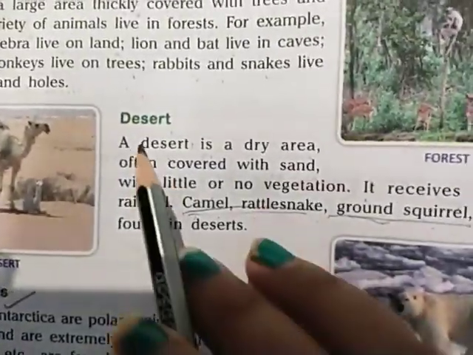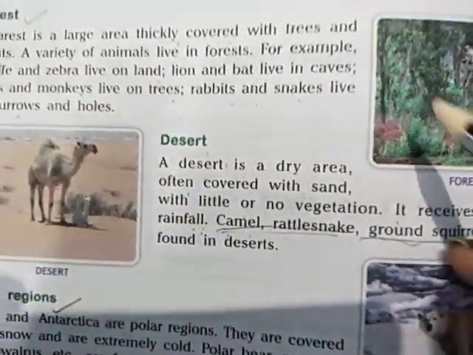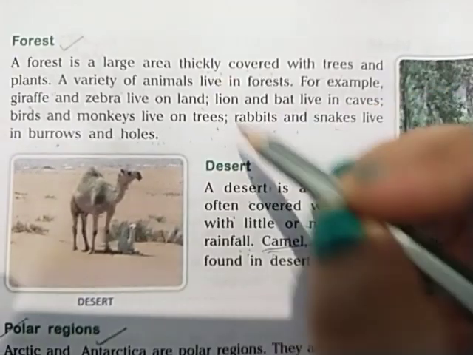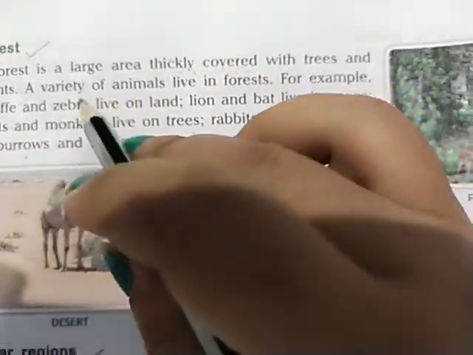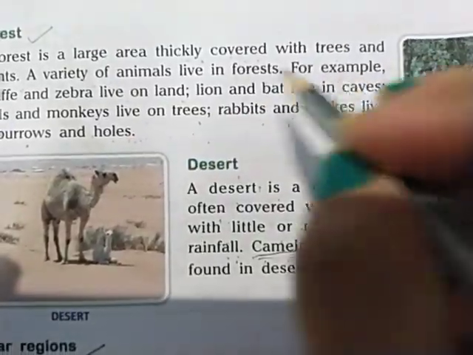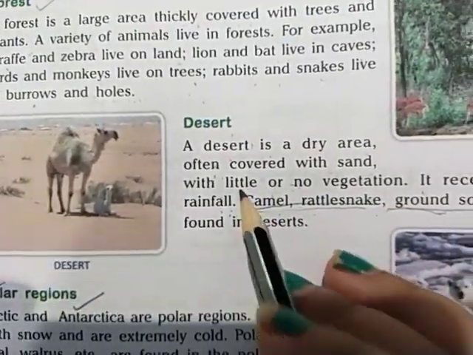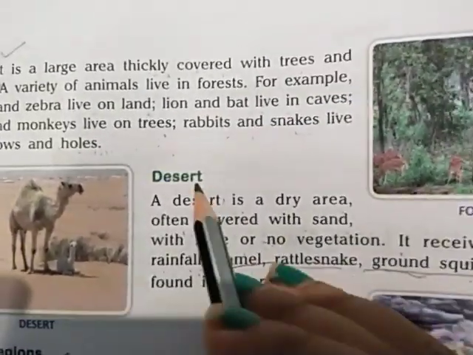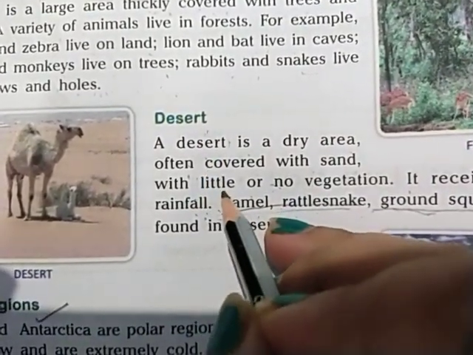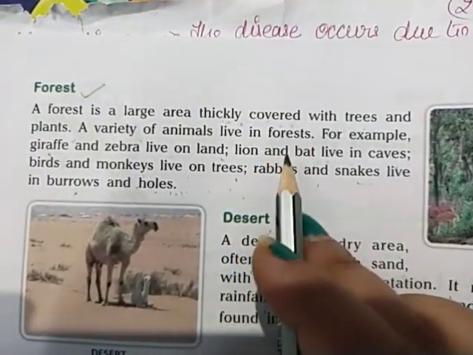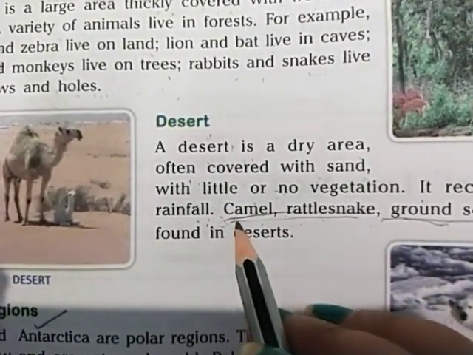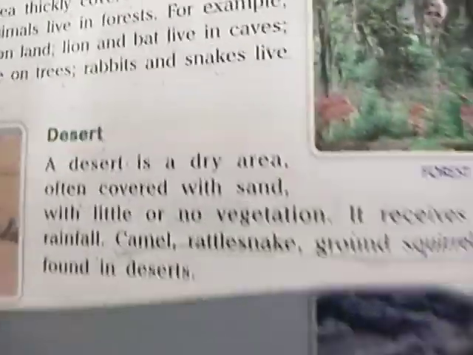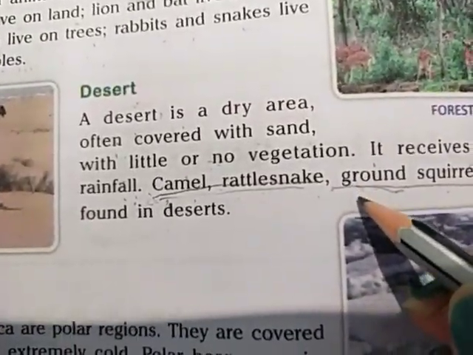Now the next habitat is the desert habitat. See the contrast of the two habitats. Contrast means two completely different habitats. One is full of water, trees, animals and vegetation, whereas the other is completely deficient of water. The desert area has a very small amount of water. No rainfall occurs in these areas, and the amount of vegetation is also very little.